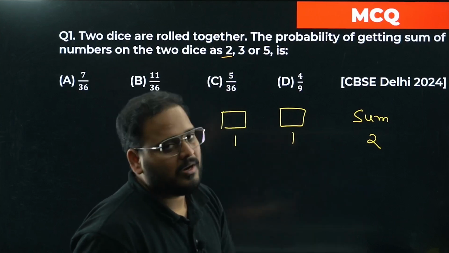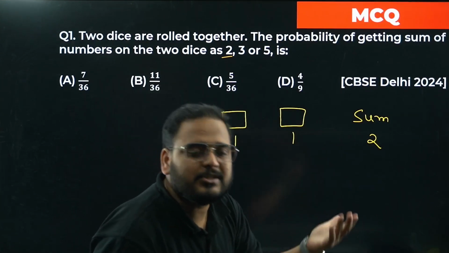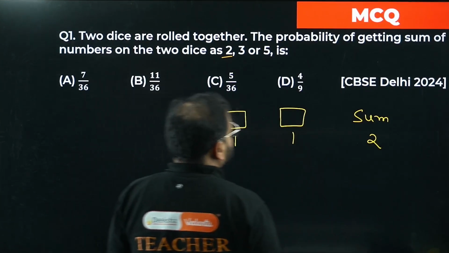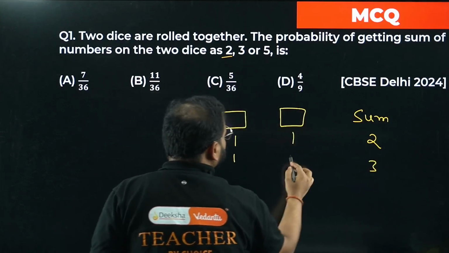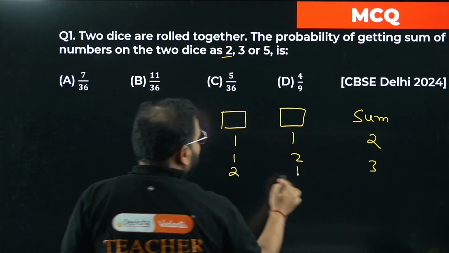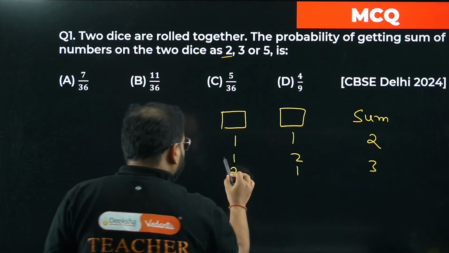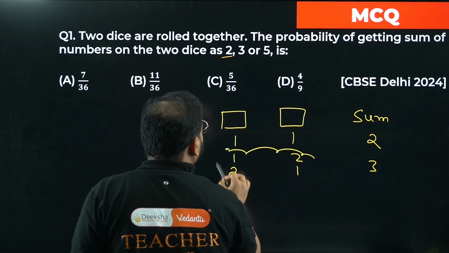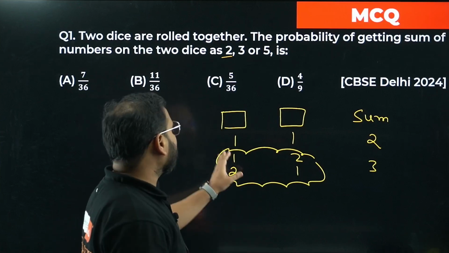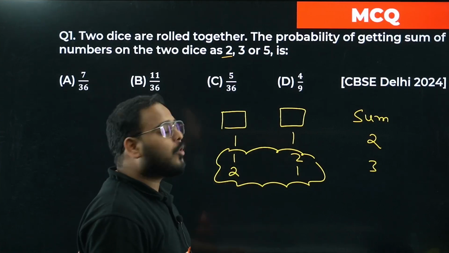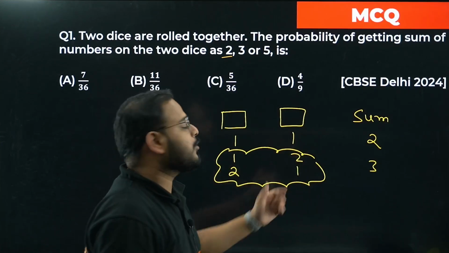Can it be 0 and 2? The die has only numbers from 1 to 6, so it cannot be 0 and 2. So only one such situation. What if the sum is 3? When the sum is 3, we can have 1 2 or 2 1. Can we have another situation in the display of the 2 dice? No. Either first can be 1 and second 2, or first can be 2 and second 1. Those are the only 2 conditions.